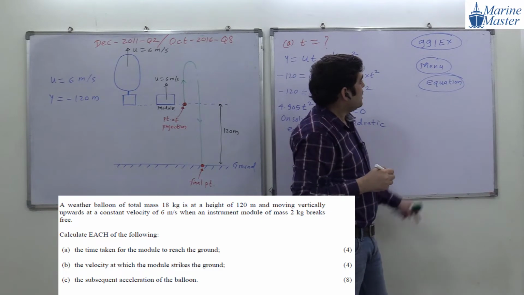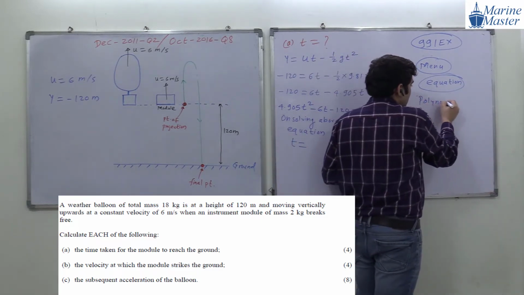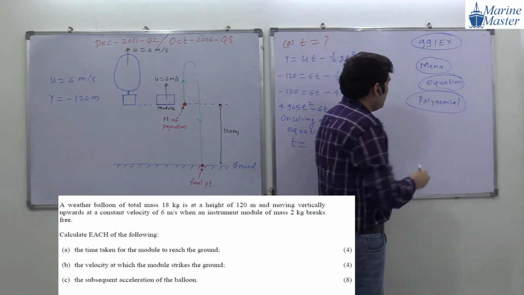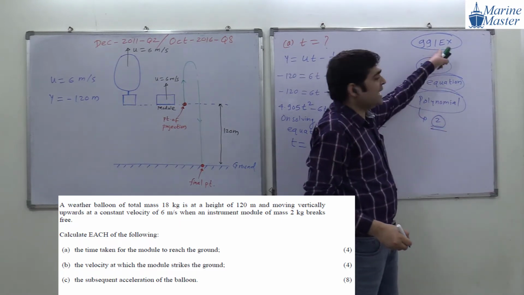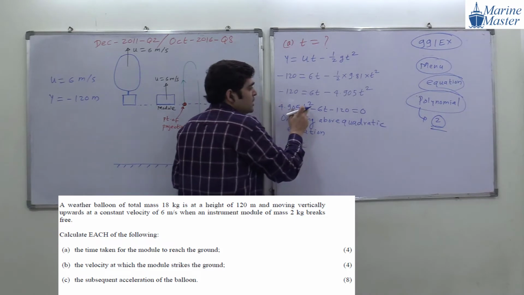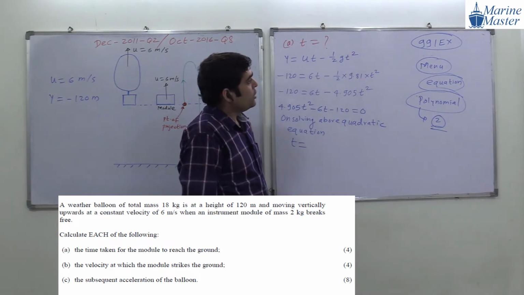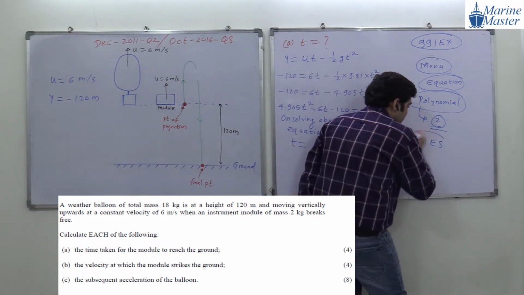Okay, select what? Select polynomial, and in polynomial select the option polynomial, and the polynomial degree is how much? 2. Okay, for those who are using 991, you have to substitute this equation in your calculator. Those who are using 991EX, those who are using 991ES, for them it is very easy.